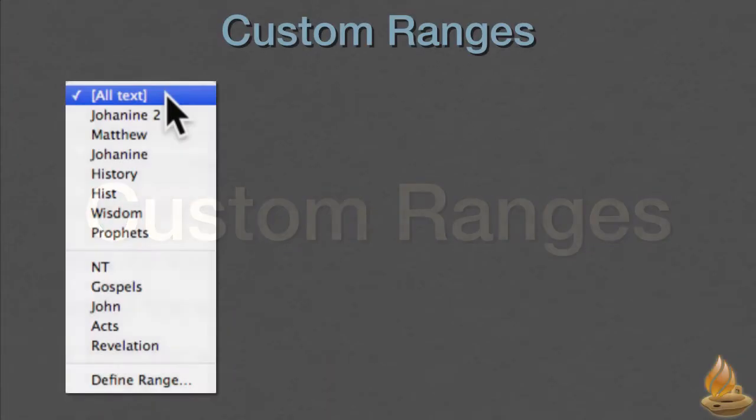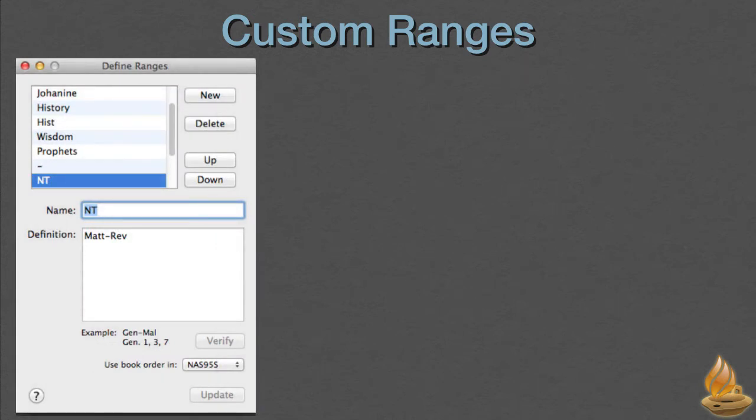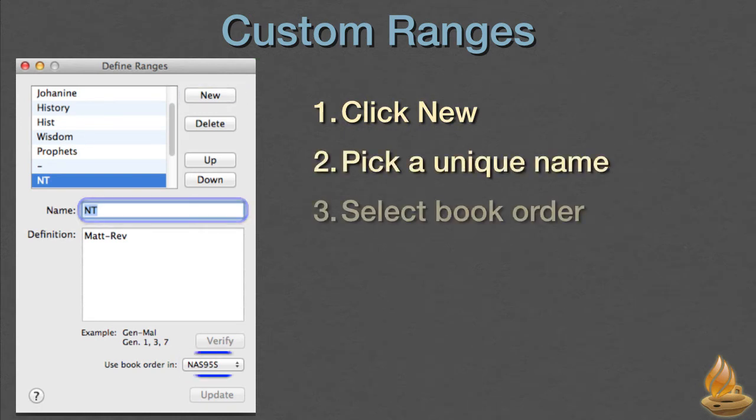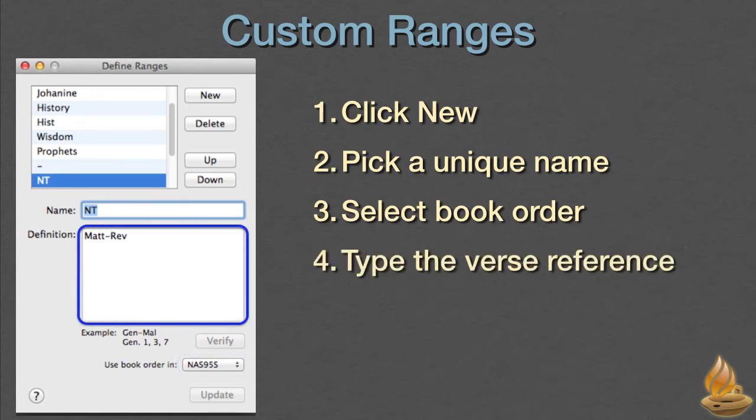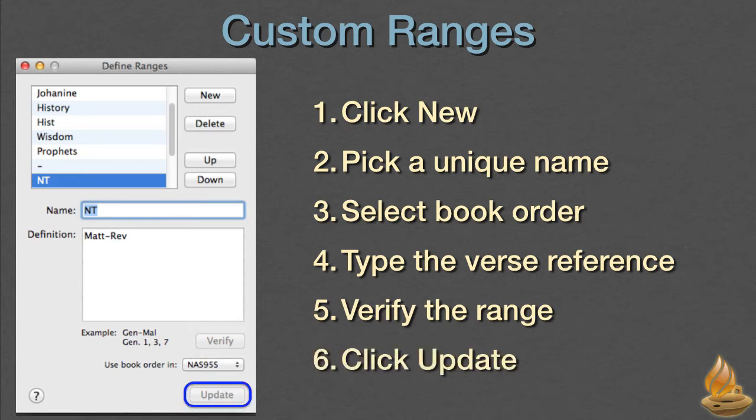Custom ranges. Let's return to this menu, which we've already seen in this podcast. This time we'll create a new range, so we'll select Define Range. This dialog box appears. Now, we click New, pick a unique name, let Accordance know which text we'll be taking the book order from. Remember that original texts, Bibles, and their translations often use book orders that are different from one another. Type the verse reference or references we'd like to include in this range. Click Verify to make sure the range will work, and click Update. The new range will appear in the drop-down menu once we close the dialog box.